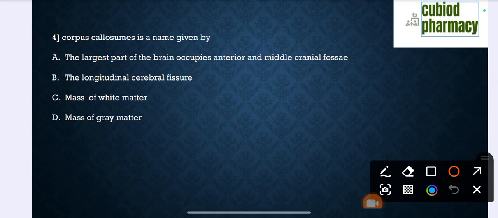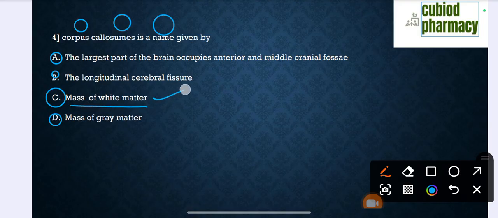Question number 4. Corpus callosum is the name given to: option A, the largest part of the brain occupying the anterior and middle cranial fossae; option B, the longitudinal cerebral fissure; option C, mass of white matter; option D, mass of gray matter. The correct option is mass of white matter. So the correct option is C.